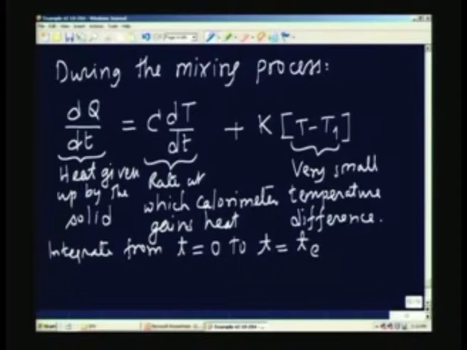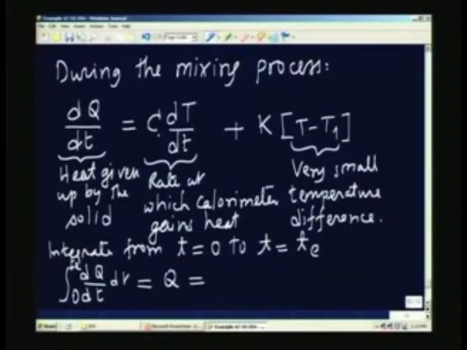That means the dq by dt, if I integrate from t equal to 0 to te, this should simply give Q, the amount of heat given up by the solid material as it cools from its own temperature, which is higher, to the final terminal temperature.